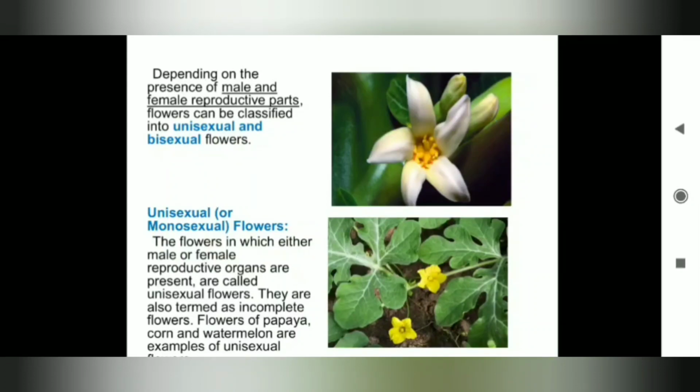Depending on the presence of male and female reproductive parts, flowers can further be classified into two: unisexual and bisexual flowers. Unisexual or monosexual flowers have either male or female reproductive organs. They are also termed incomplete flowers. Flowers of papaya, corn, and watermelon are examples of unisexual flowers.